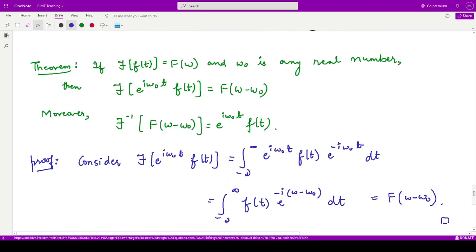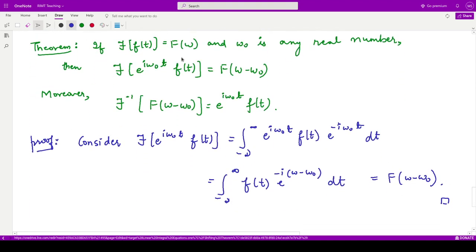Now how can we apply the Fourier transform onto the frequency shifting? Suppose the Fourier transform of f of t is given to be F of omega, and this omega naught is any real number. Then the Fourier transform of e to the power iota omega naught t f of t is given to be capital F of omega minus omega naught. Or in other words, if you shift this operator to the right hand side, we would have Fourier inverse of this particular function, F of omega minus omega naught, and this is equivalent to e to the power iota omega naught t f of t, right? So let us see its proof.